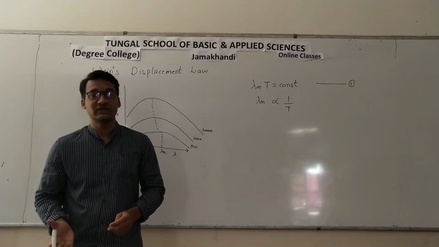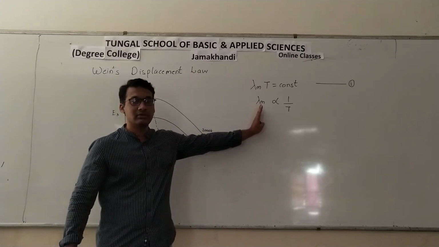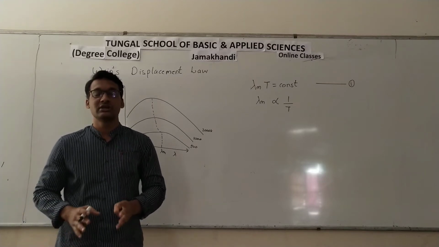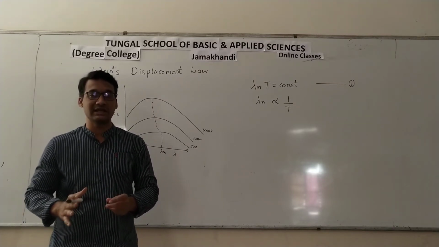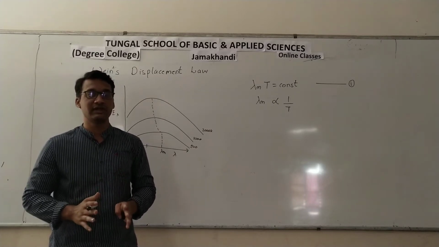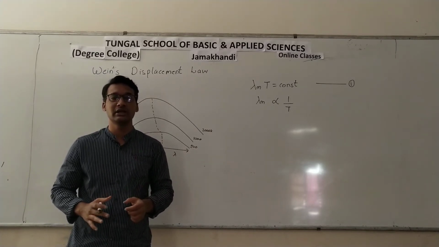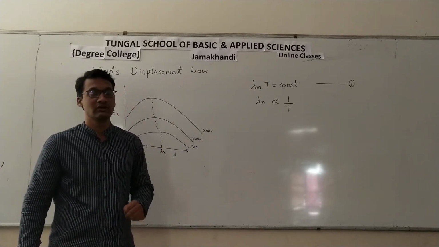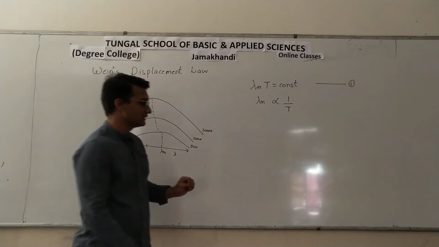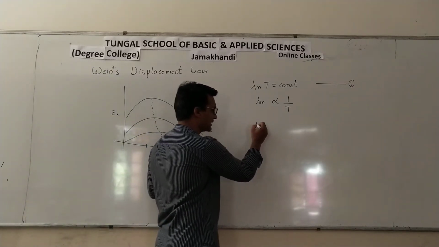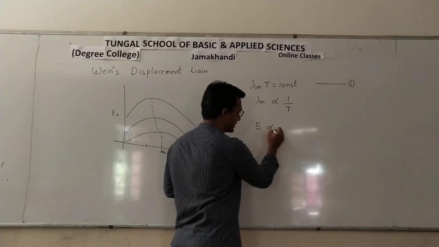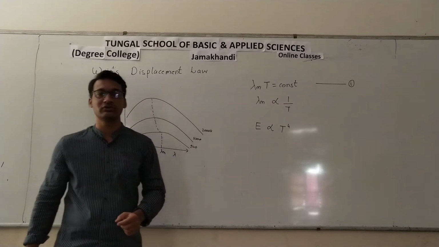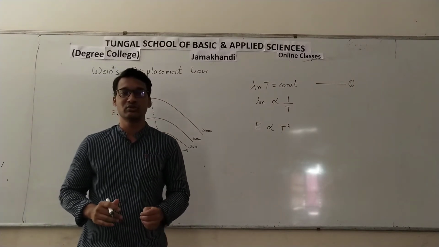That means as we increase the temperature, this lambda m is going to decrease. That means the maximum heat energy is radiated at a shorter wavelength. This statement is called Wien's displacement law. Then we also know that energy is directly proportional to the 4th power of temperature. This is Stefan's Boltzmann law.